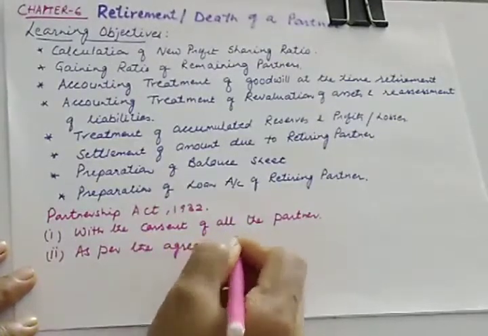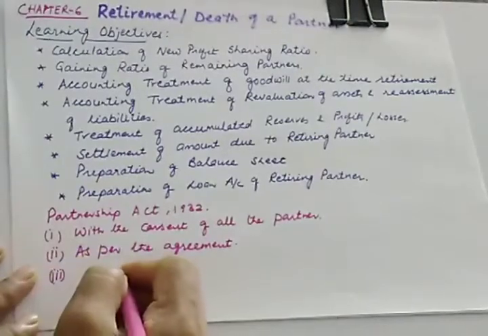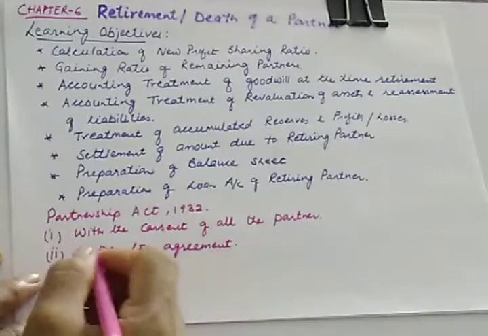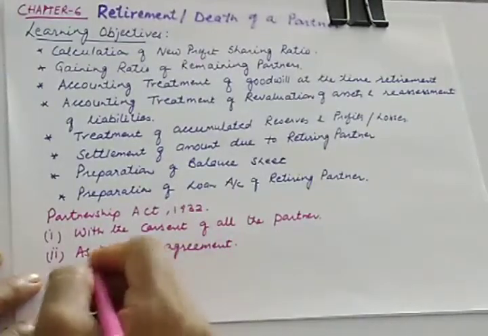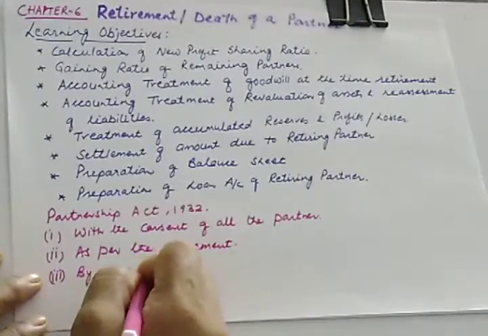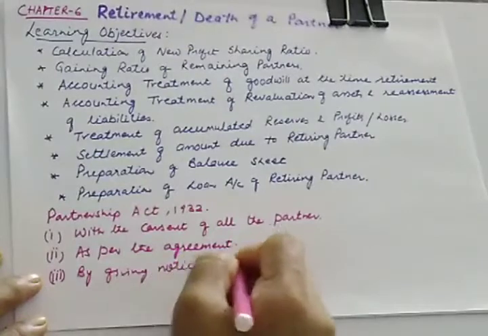If there is a mutual agreement among the partners that this partner will retire after a particular period, then the partner can retire, or by giving notice in writing.